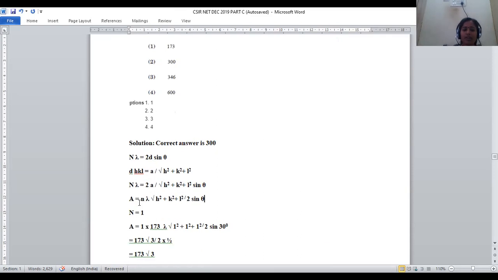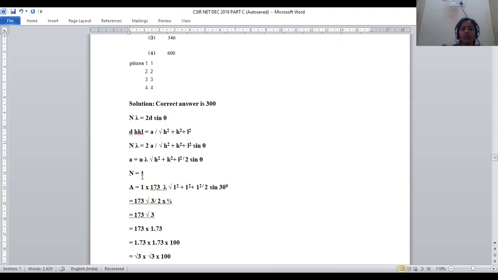So after getting this, what will we do? We take a towards the left hand side. a is equal to n lambda root h square plus k square plus l square by 2 sine theta, right? If n is equal to 1, a is equal to 1 into 173.